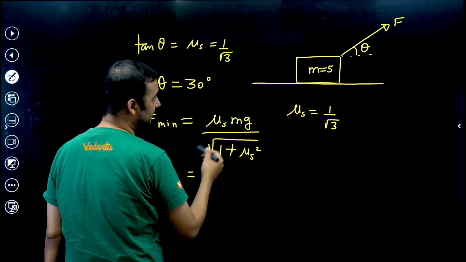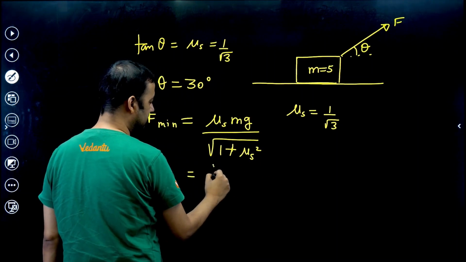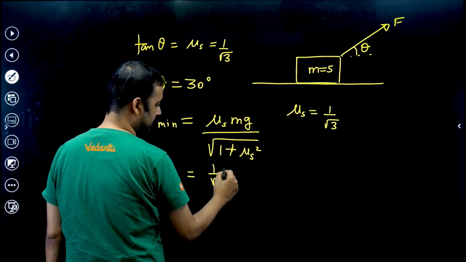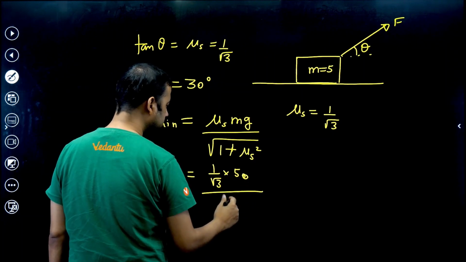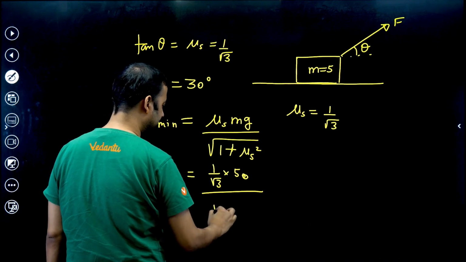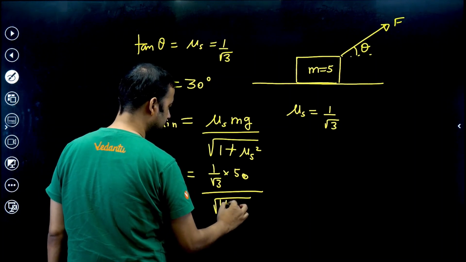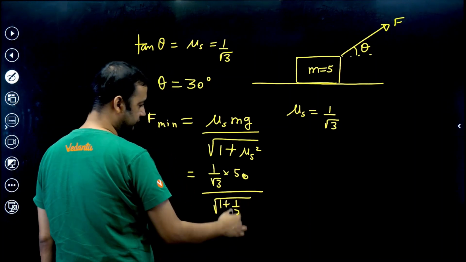So you can compute this. This is 1 by root 3 into mg, which is 50, divided by, this will become 1 plus 1 by 3, so 4 by 3.